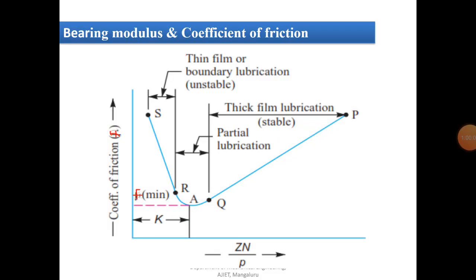This is about today's class. In the next class we'll discuss one of the important derivations with respect to a general bearing, that is called the Petroff equation, and after that we'll discuss some important concepts, that is heat generated and heat dissipation in a general bearing, along with the minimum oil film thickness. We already discussed what we mean by minimum oil film thickness. So this is about sliding contact bearings. After this we'll move towards rolling contact bearings. Thank you.